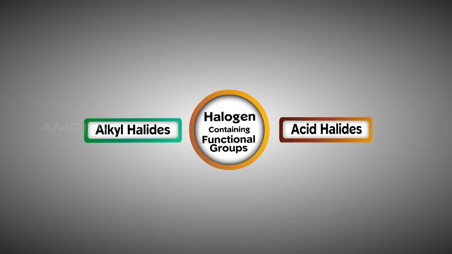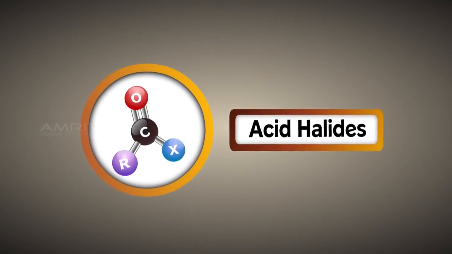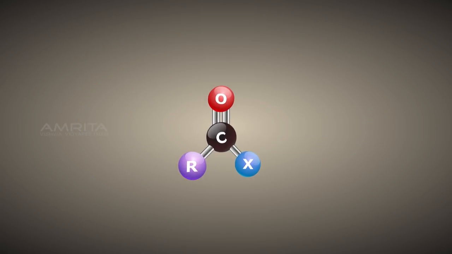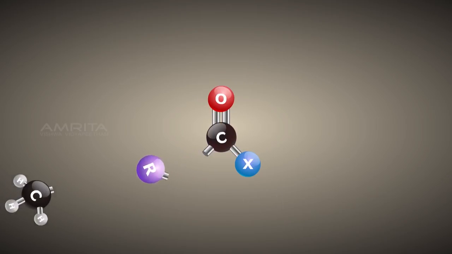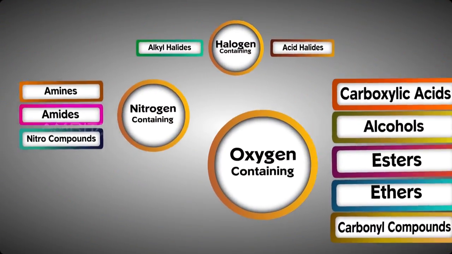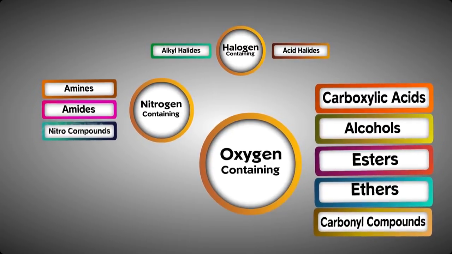Now, let's familiarize ourselves with another family of hydrocarbons, the acid halides. These are groups containing COX functional group where X may be fluorine, chlorine, bromine, or iodine. A typical example is acetyl chloride. So, we met the family members and they were quite fascinating, weren't they?